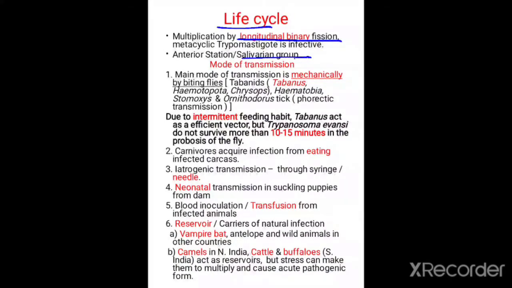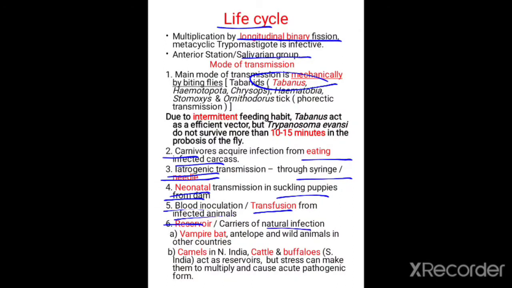Now let us come to the mode of transmission. The main and principal mode of transmission is by biting of Tabanus fly. Please try to remember the name of this fly. Tabanus fly means it is related with Trypanosoma evansi. The next modes are: carnivores can also acquire infection from eating infected carcass, iatrogenic transmission through syringe and needles, neonatal transmission in suckling puppies from the dam, and blood inoculation or transfusion from infected animals.